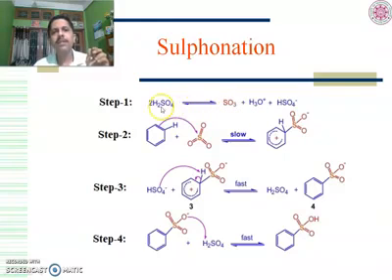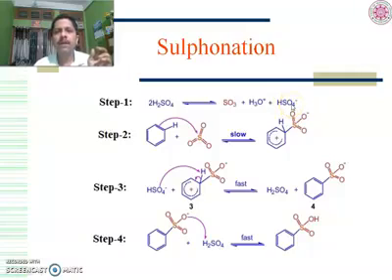So for the first step, what was the reagent for sulfonation? Concentrated sulfuric acid. One sulfuric acid molecule reacts with another sulfuric acid molecule to give sulfur trioxide, hydrogen ion, and HSO4 minus. This is the conjugate base.